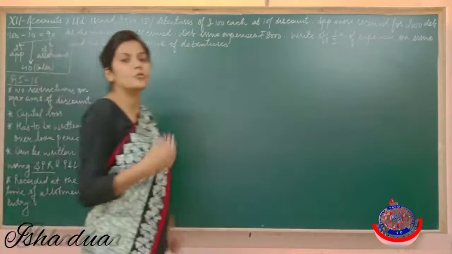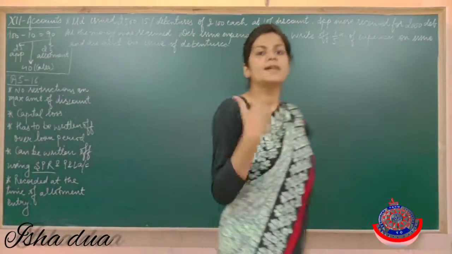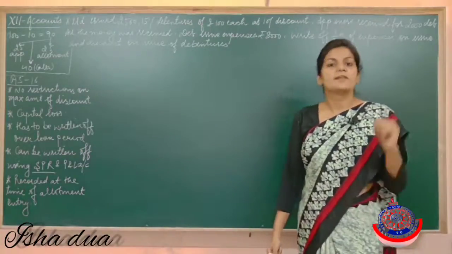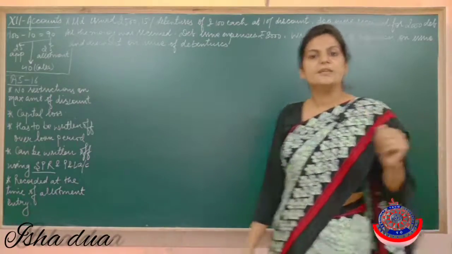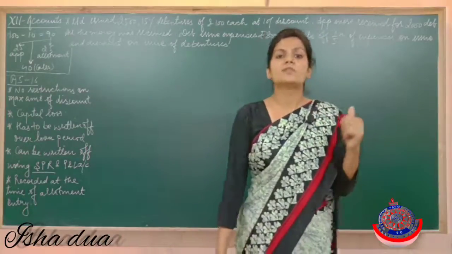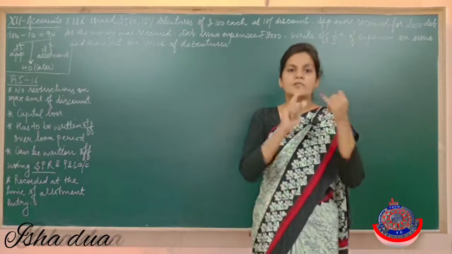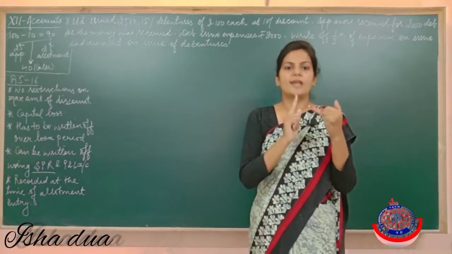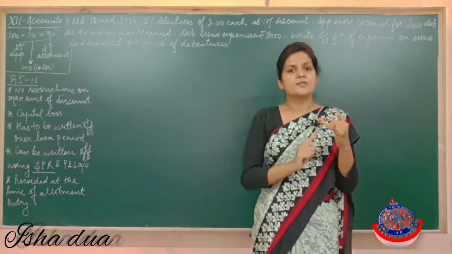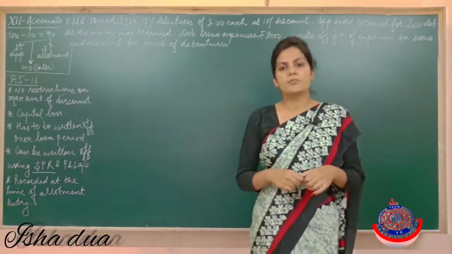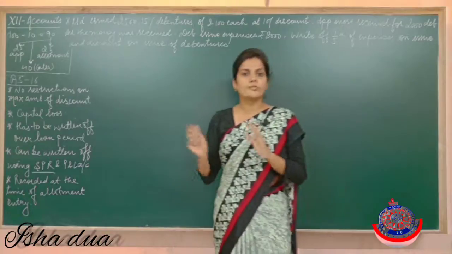And suppose if you don't have securities premium reserve, then you can write off such losses from your revenue profits also. Revenue profit means basically your net profit, which is disclosed by trading and profit and loss account. So it means first of all our topmost priority should be capital profits, and if they aren't available, then we can use net profit disclosed by trading and profit and loss account. So I hope this point is clear.